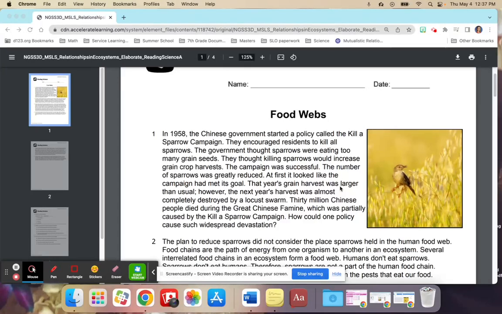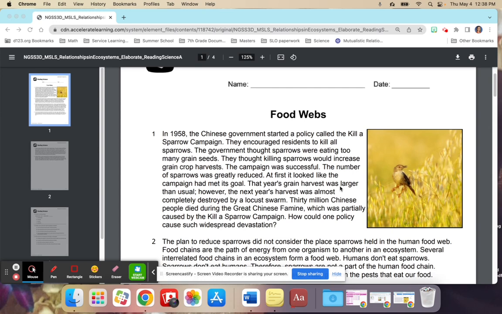Food webs. In 1958, the Chinese government started a policy called the Kill a Sparrow campaign. They encouraged residents to kill all sparrows. The government thought sparrows were eating too many grain seeds. They thought killing sparrows would increase grain crop harvests. The campaign was successful. The number of sparrows was greatly reduced.